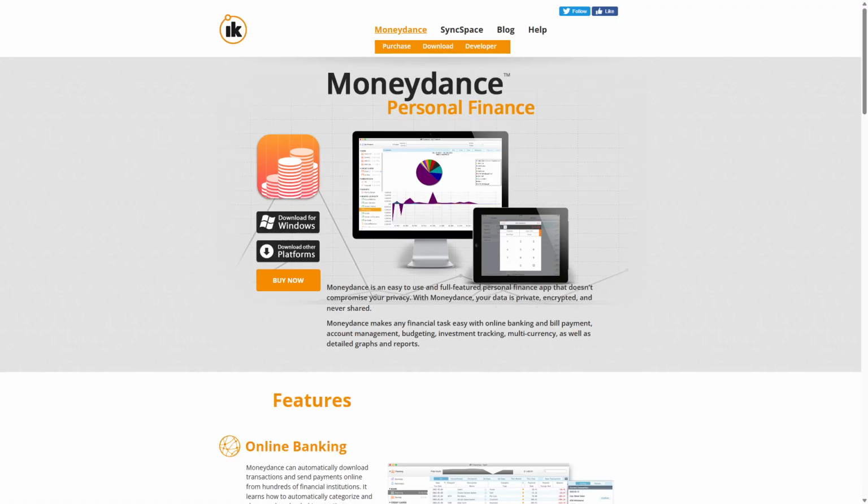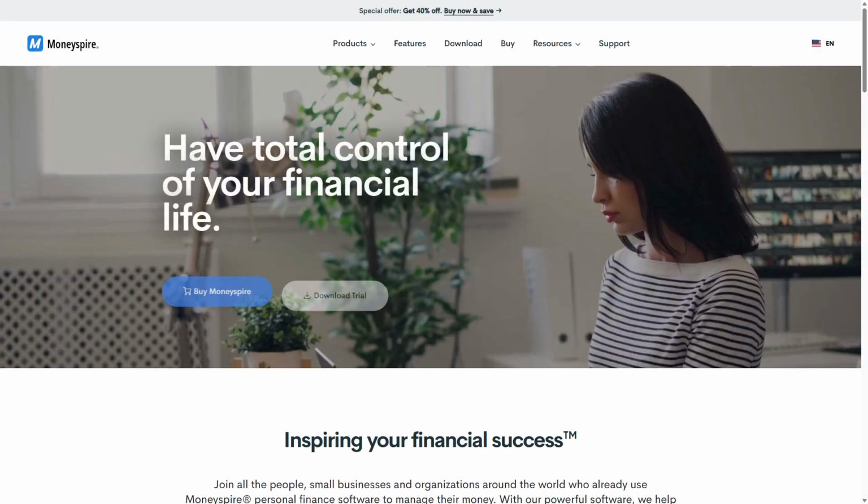Choose Moneydance if you need comprehensive desktop finance management with advanced investment tracking and prefer keeping your data stored locally for added security. Moneyspire is the best choice if you want a simple, user-friendly interface with cloud syncing and mobile access for managing your finances anytime, anywhere. Both tools serve different needs, so pick the one that fits your financial habits best.